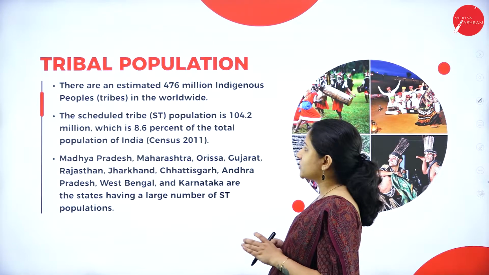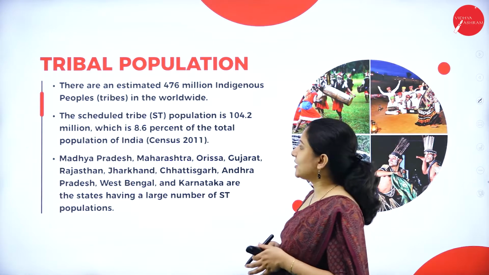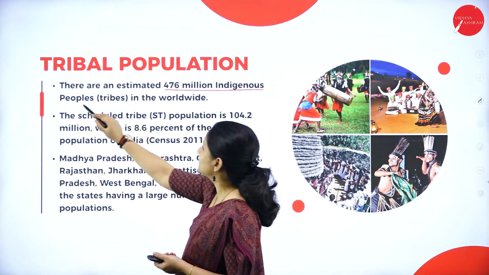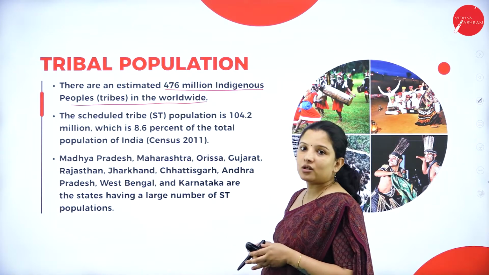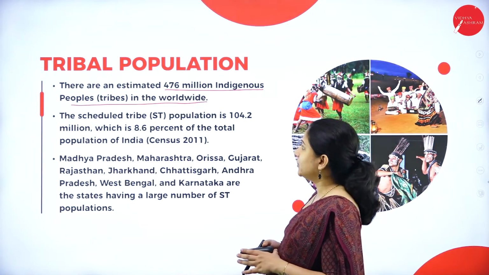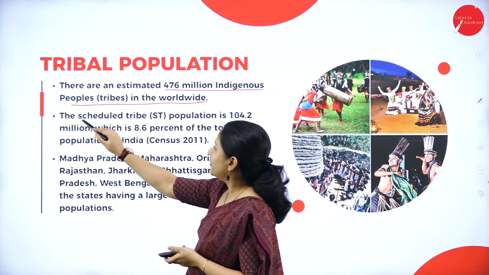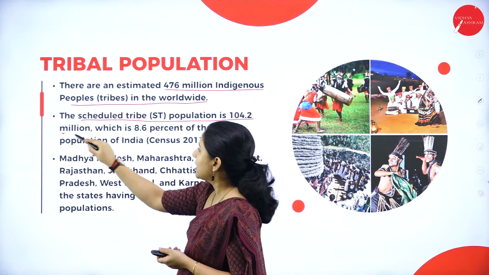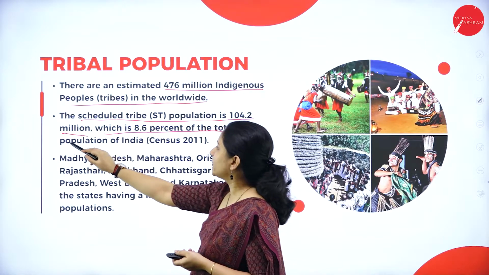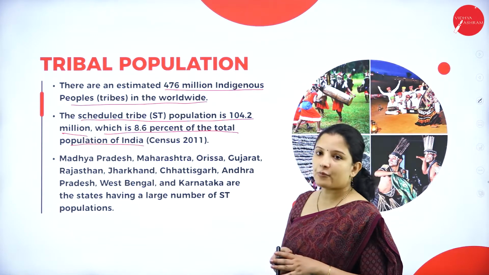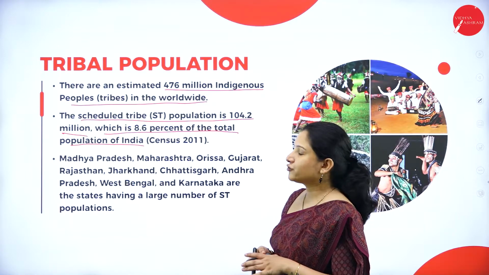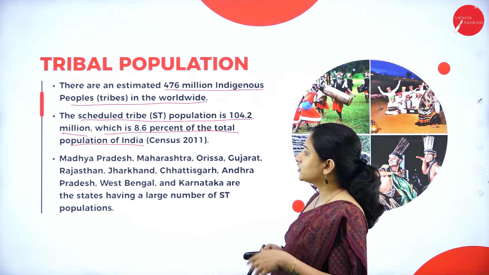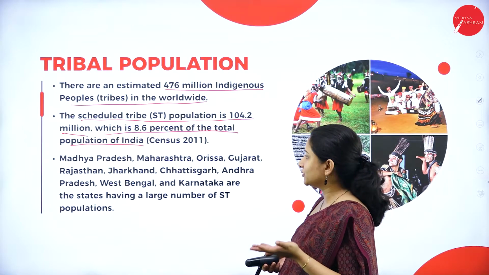So tribal population, it is estimated that there are about 476 million indigenous people or tribes throughout the world. And the scheduled tribe population in India is 104.2 million, which is 8.6% of the total population of India. So this was according to the census that was taken in 2011.